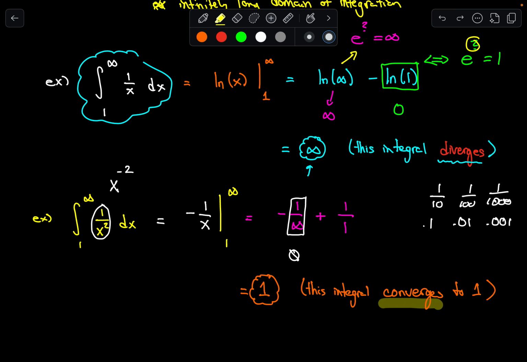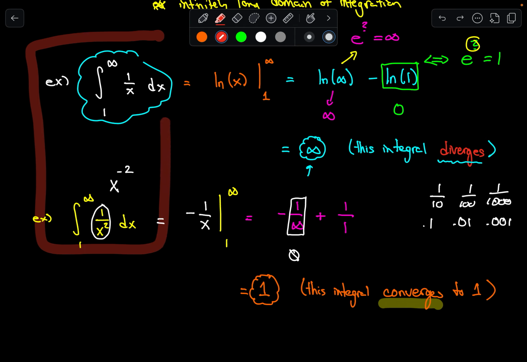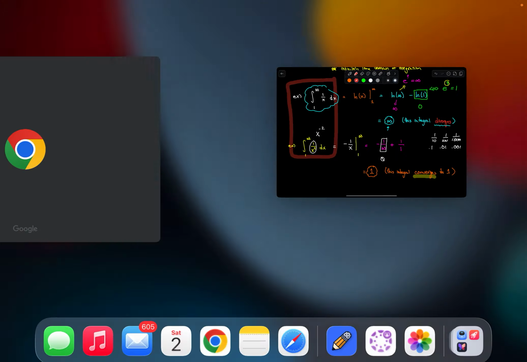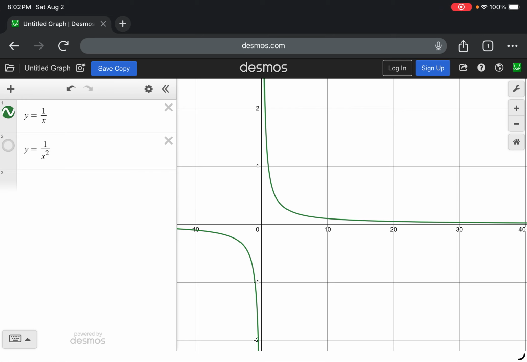And there haven't really been too many integrals, if any at all, at this point that we've gotten infinity out or negative infinity or been unable to actually evaluate those integrals. But the reason why I'm giving these 2 examples as kind of a preliminary idea is, like I said before, this really underlines a huge Calculus 3 concept. And to illustrate my point even further, we're going to go over to our good friend Desmos, and we're going to investigate these 2 functions.